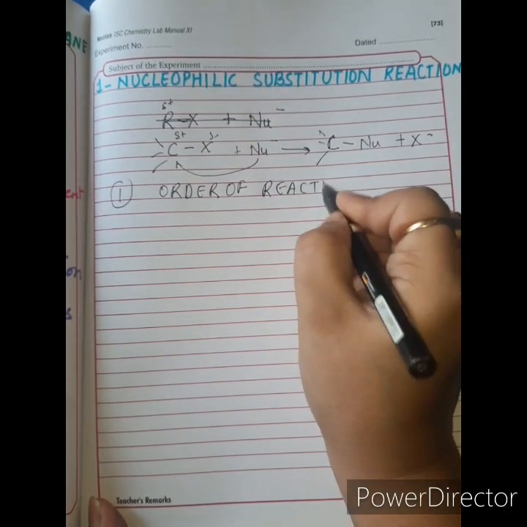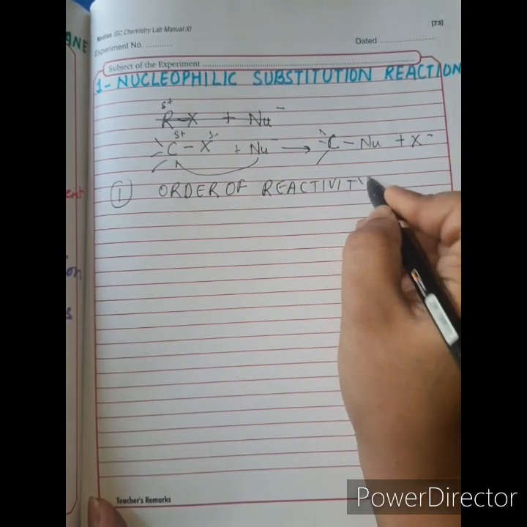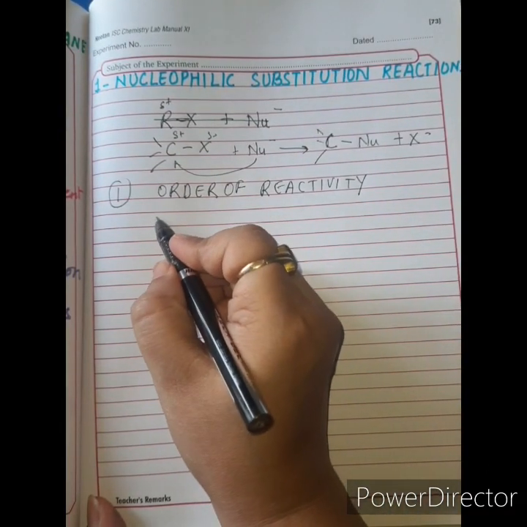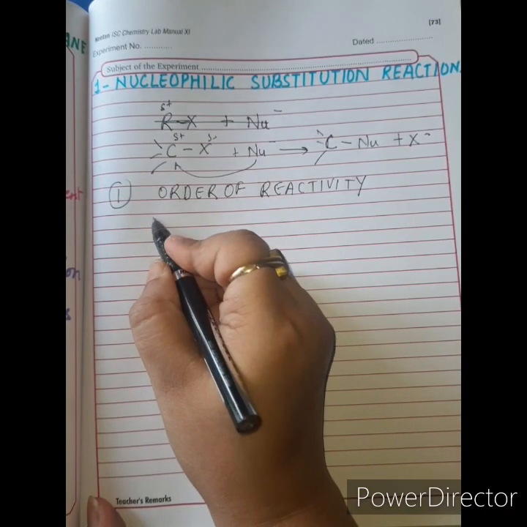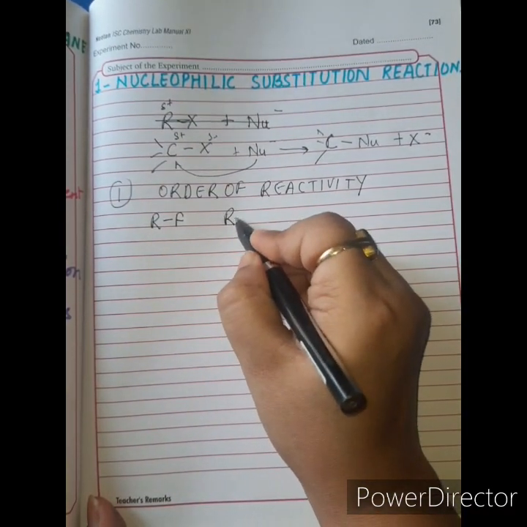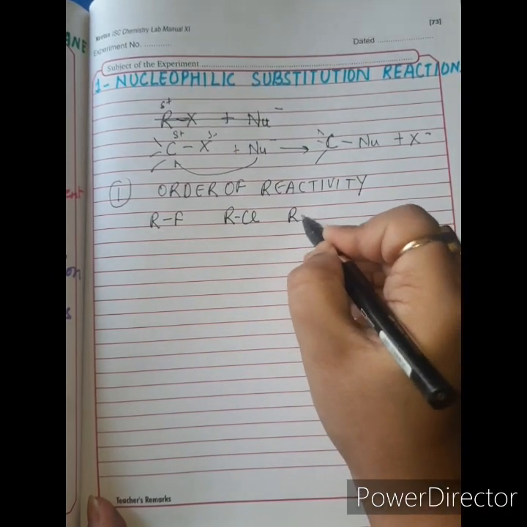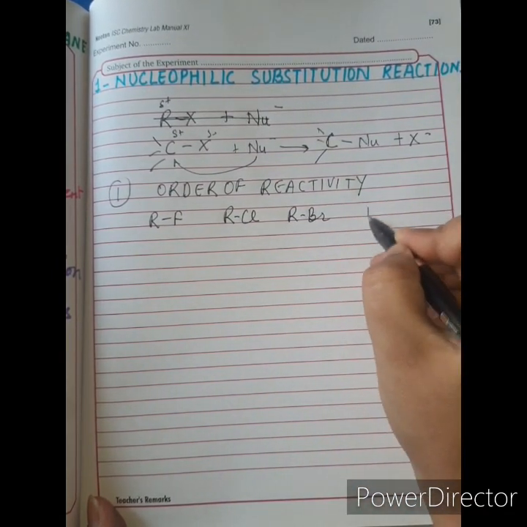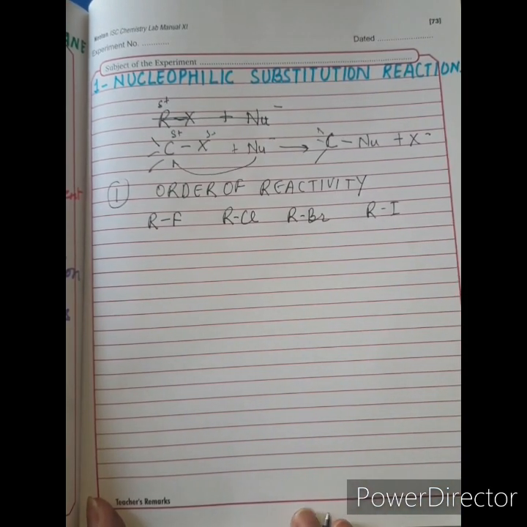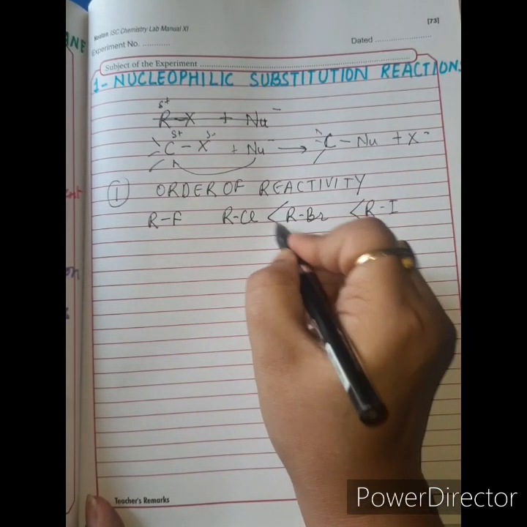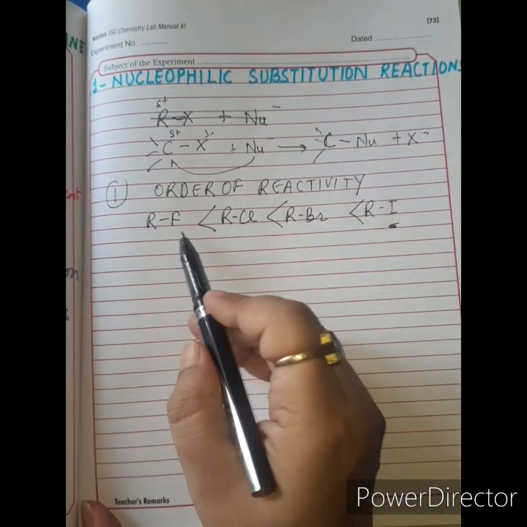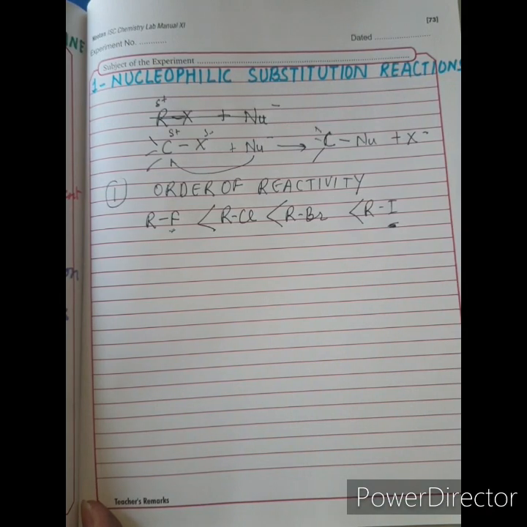So let's see what that order of reactivity is. If the same alkyl group is attached with different halogens like RF, RCl, RBr and RI, then the order of reactivity is this.